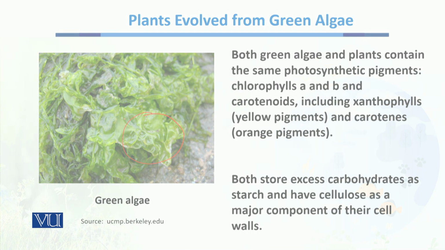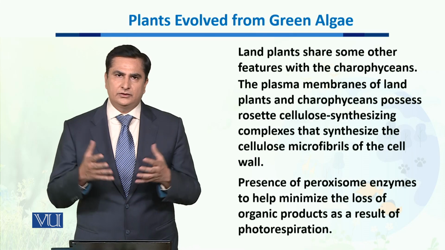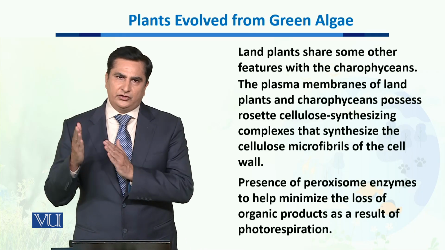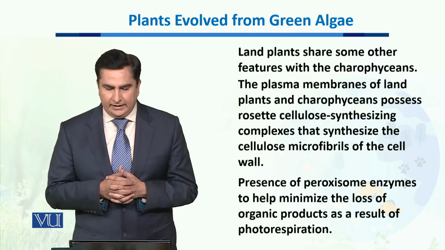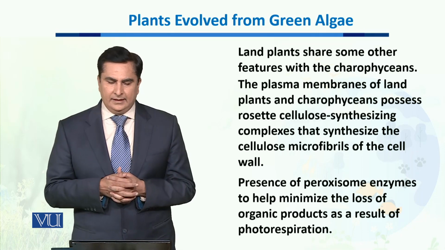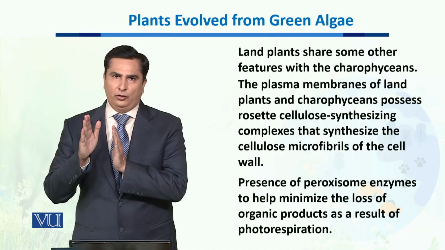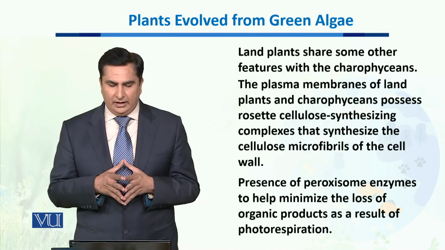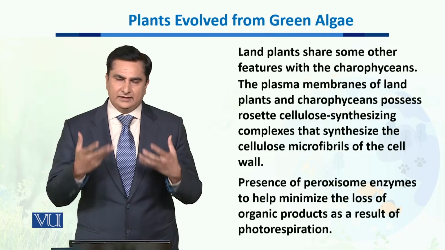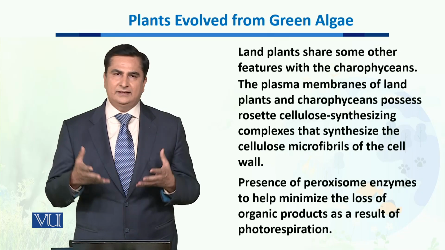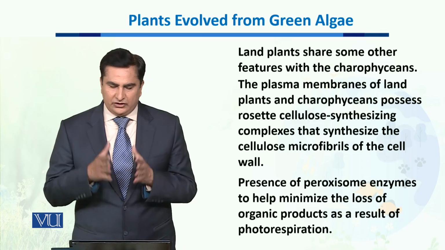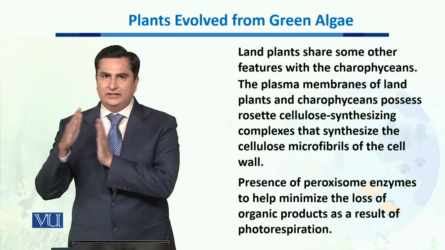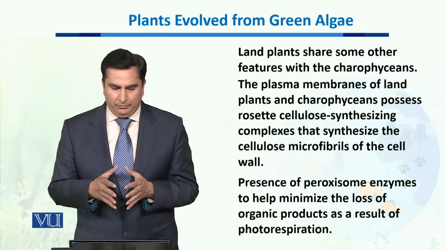Other than this, land plants also exhibit some other features which are closely related with the Charophyceans. The plasma membrane of both Charophyceans as well as modern day plants possesses a certain type of cellulose synthesizing complex, which helps in the synthesis of the cell wall just above the cell membrane.